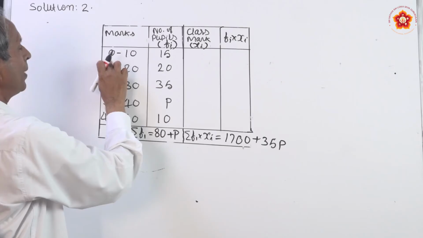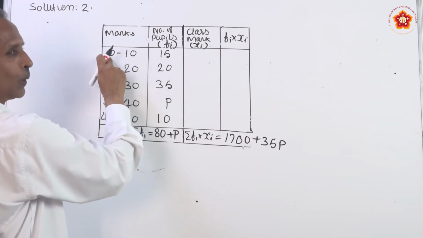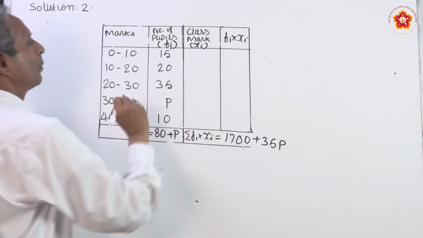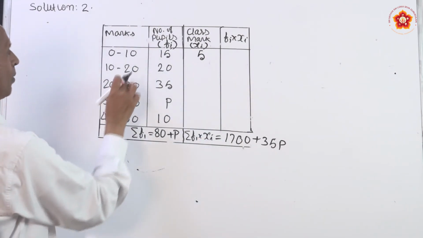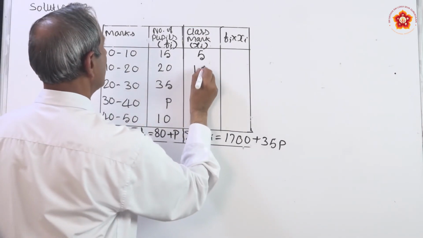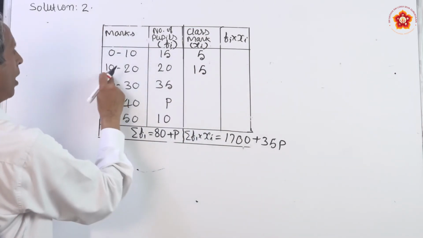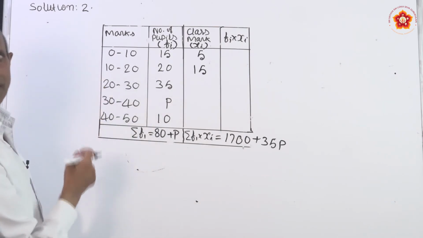Add the lower limit and upper limit, divided by 2, then you will get 10 plus 0 is 10, divided by 2 you will get 5, the class mark is 5. Similarly, for the second one, 20 plus 10 is 30, divided by 2 you will get 15. So, all are increasing by 5.